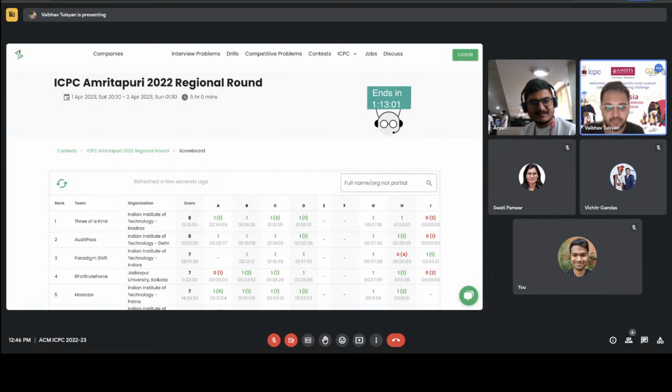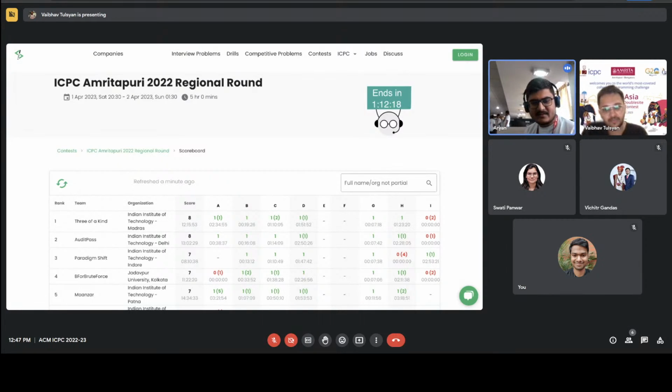So any predictions, Aryan? Who is going to end up first, second, third? Looking at the current scoreboard, I will shout out for Paradigm Shift to win this contest. H is something they should just read the problem statement carefully, and they might also get confused how the coordinate system is represented over there. One cell is bottom left, and in the example it's above. So probably we might have formulated it in a better and more formal way.